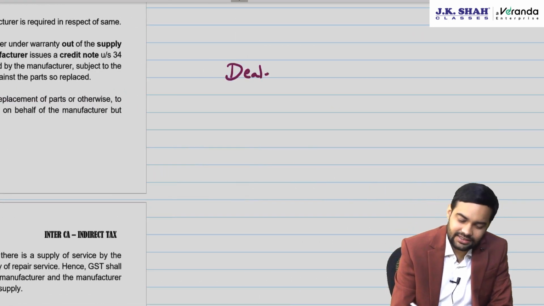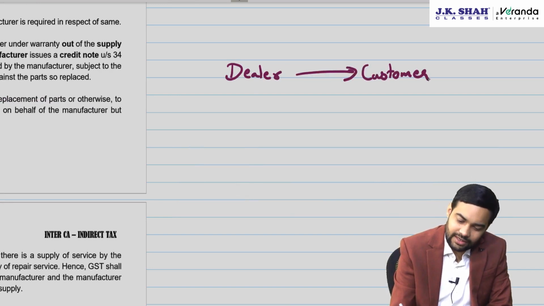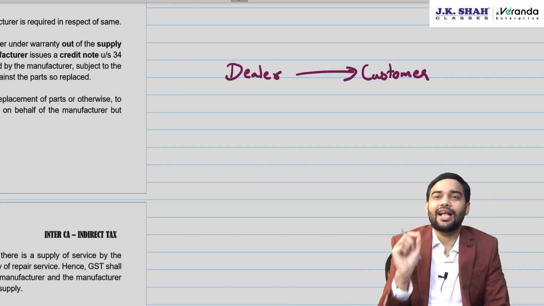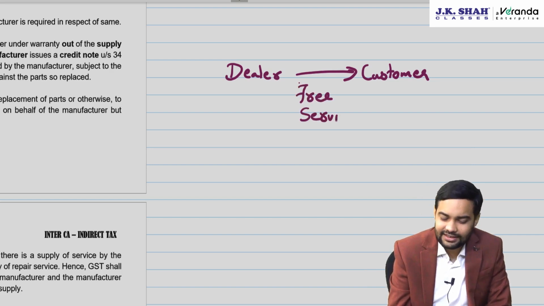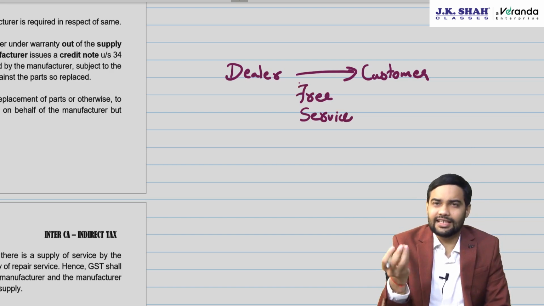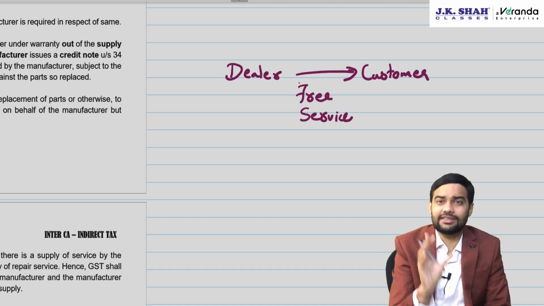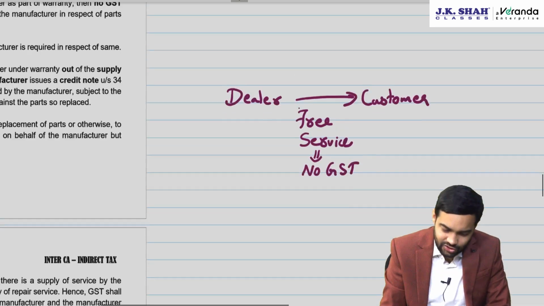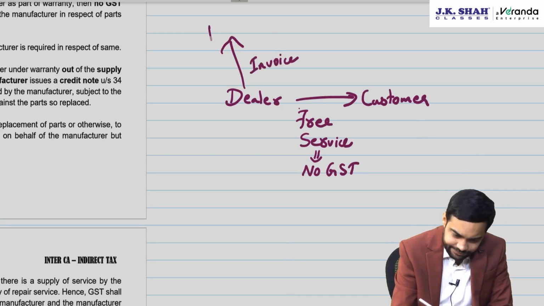So dealer, this is very common. You have heard of free service? Very well, sir. Now free service, what happens in free service? Dealer provides free service to the customer. Now if any additional consideration is charged, that will be liable, because he charges for some oil etc., that will be liable. But other than that, labor charges which is free of cost, that free service, there is no GST applicable here. But do you know, dealer will actually invoice it to Honda.